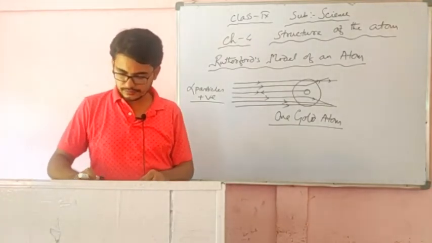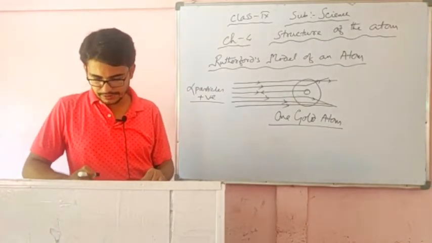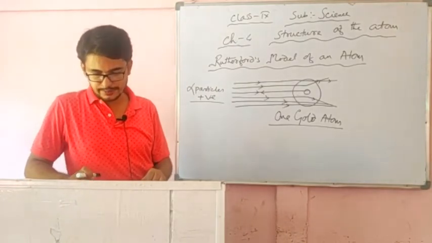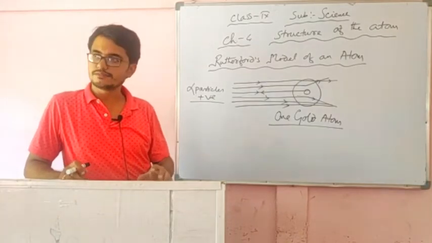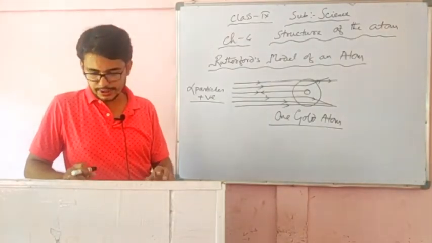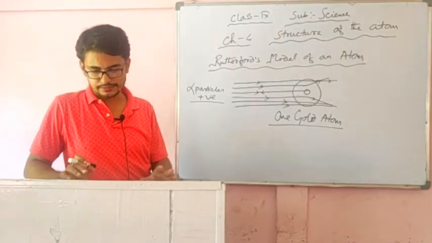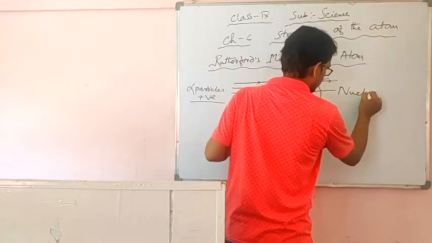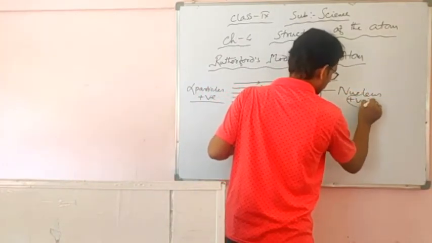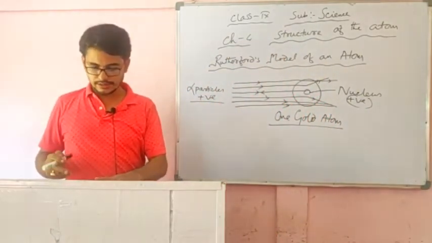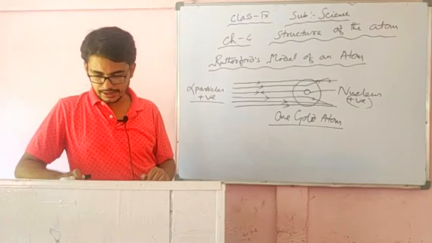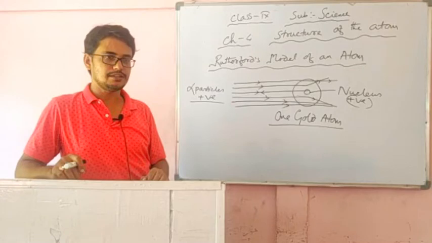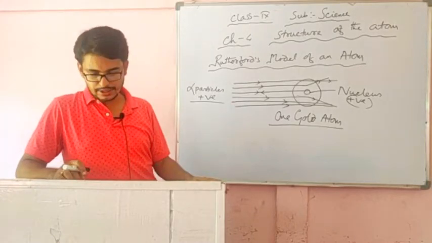Now, on the basis of the experiment, Rutherford put forward the nuclear model, and in his model he said that there is a positively charged center in an atom called the nucleus. He later named this the nucleus. The positively charged nucleus is at the center of an atom. Nearly all the mass of an atom resides in the nucleus. The electrons revolve around the nucleus in a circular path.